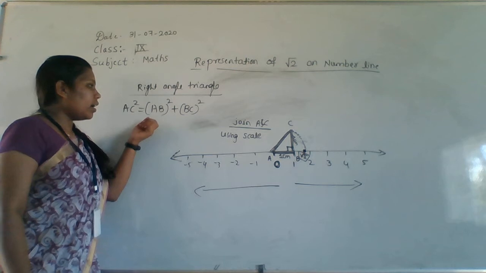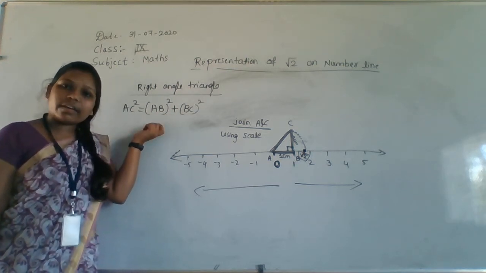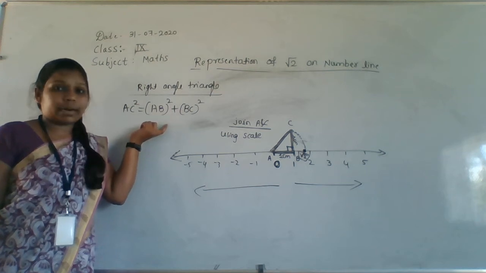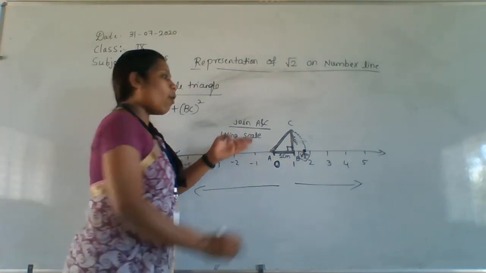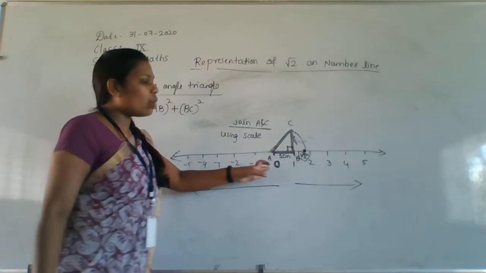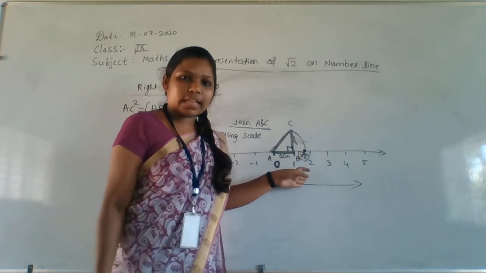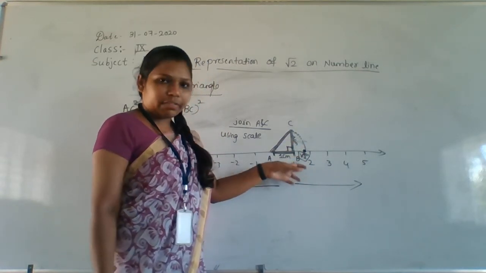Right? AC square equals AB whole square plus BC whole square. So this is our Pythagoras theorem. Now we have BC as well as AB. The value of AB and the value of BC we know, right?